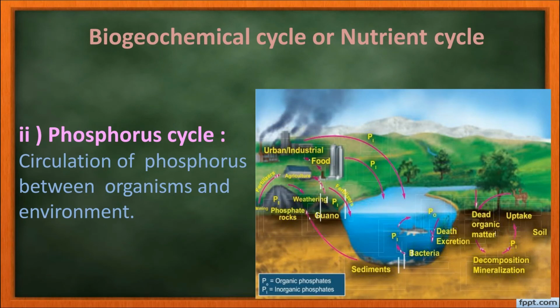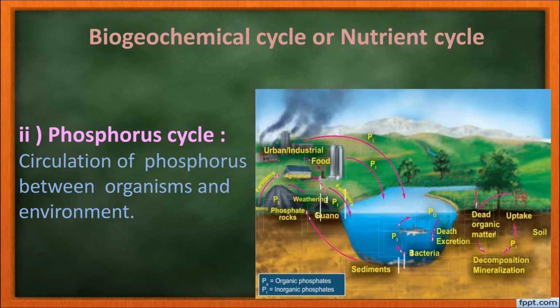Next cycle is the phosphorus cycle. It is a type of sedimentary cycle, as we have told already. We know that phosphorus is found in maximum number of biomolecules like DNA, RNA, ATP, NADP and phospholipid molecules of the living organisms. Phosphorus is not abundant in the biosphere, but it is present in the rock deposit, marine sediment, guano.